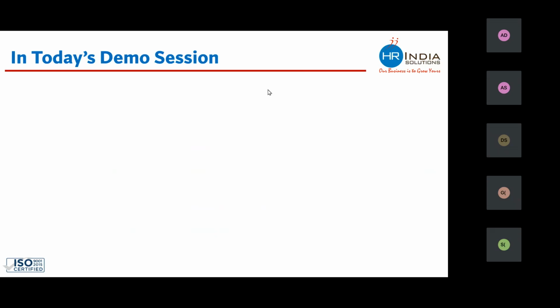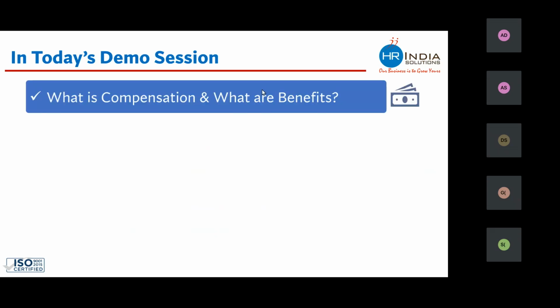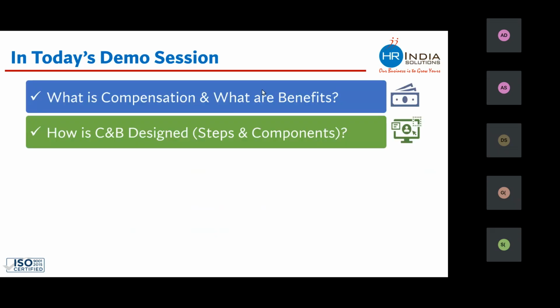In today's demonstration, we would be understanding what is compensation and what are benefits. We would also be understanding how compensation and benefits are designed, and what are the various steps and components which should be kept in mind while designing any package.